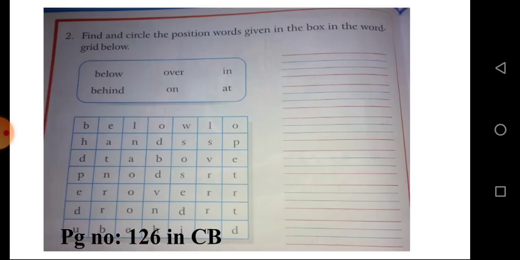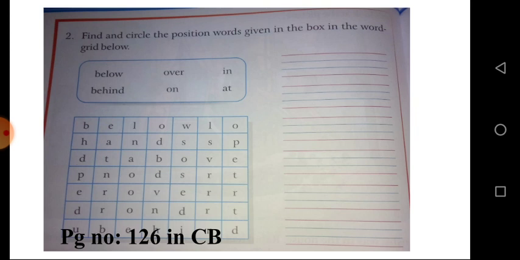See question 2 on page number 126. Find and circle the position words in the given box in the word grid below. So you see the word grid, and you have to find the words in the box below: over, in, begin, on, at.